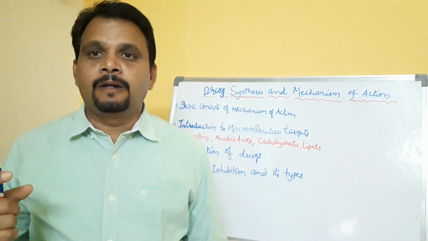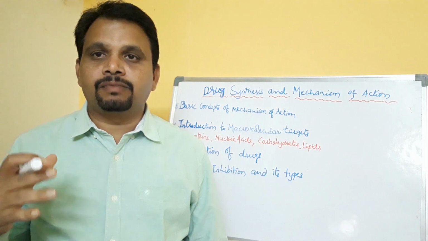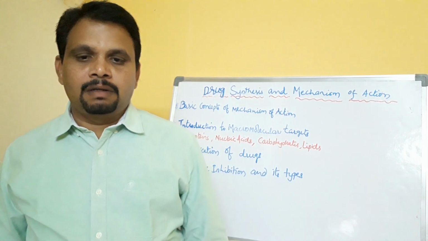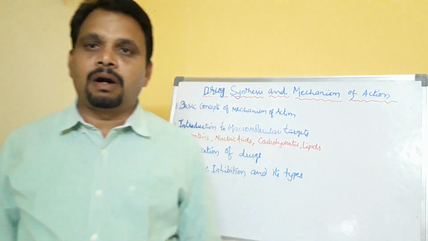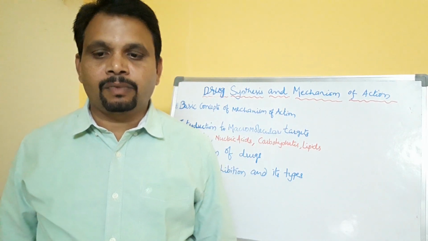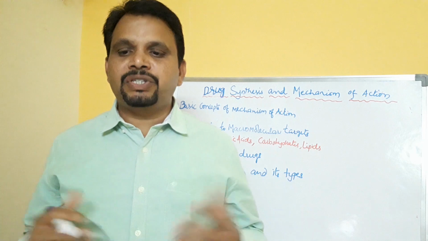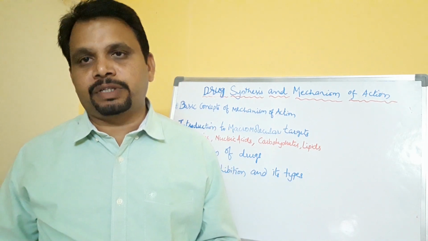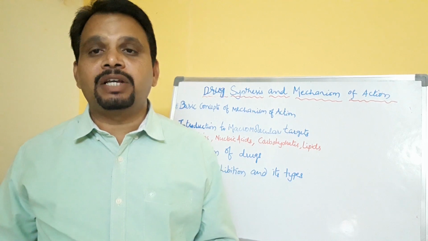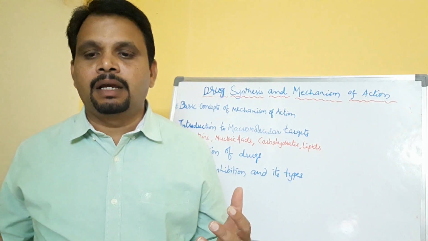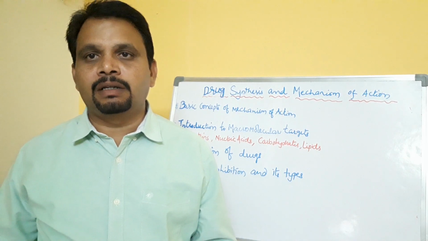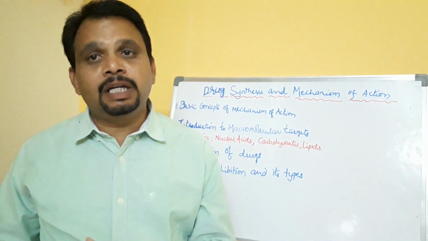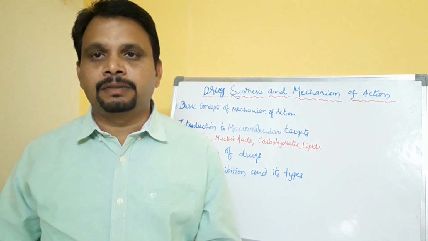Inhibition is stopping the action of that enzyme, cyclooxygenase, therefore suppressing the production of prostaglandins and thromboxanes, thus reducing pain and inflammation. Okay, so that is the pharmacological effect of aspirin, right?